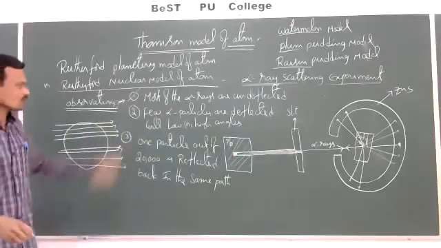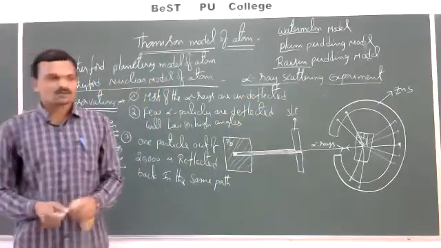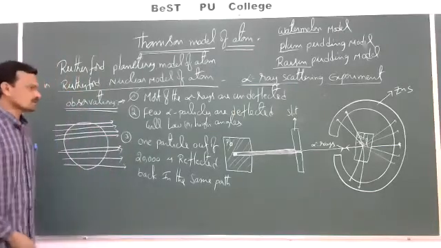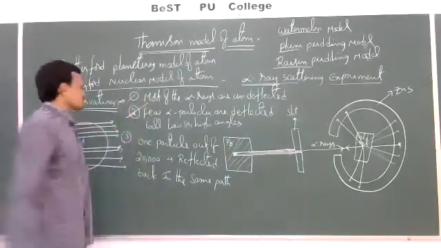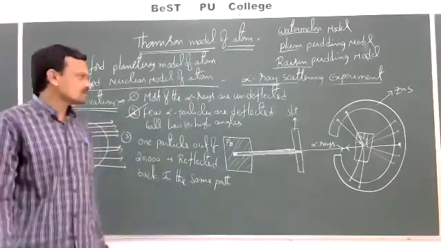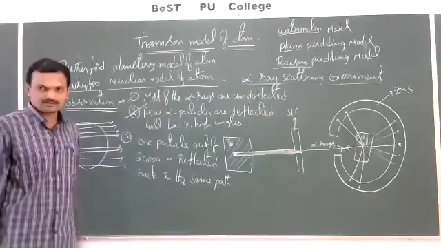This is the first conclusion. Most of the alpha rays are undeflected. That is, most of the atom is empty. Right. And come to the second observation here. Few alpha particles are deflected. Few alpha particles are deflected with low or high angles.